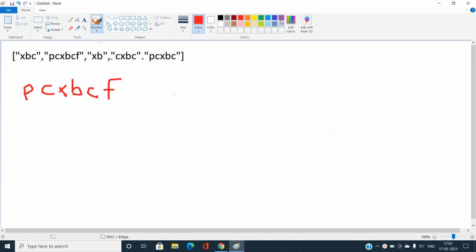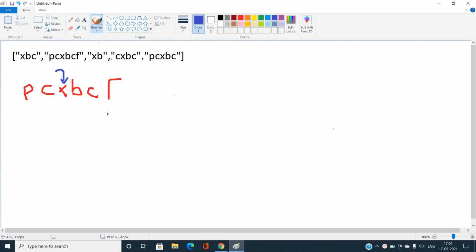So I will eliminate every character from this string PCXBCF. I will eliminate P, then my string becomes CXBCF, and if I eliminate C, my string would become P appended with XBCF, so PXBCF. Then again I will eliminate X, so my string would become PCBCF. Then I will eliminate B and so on.